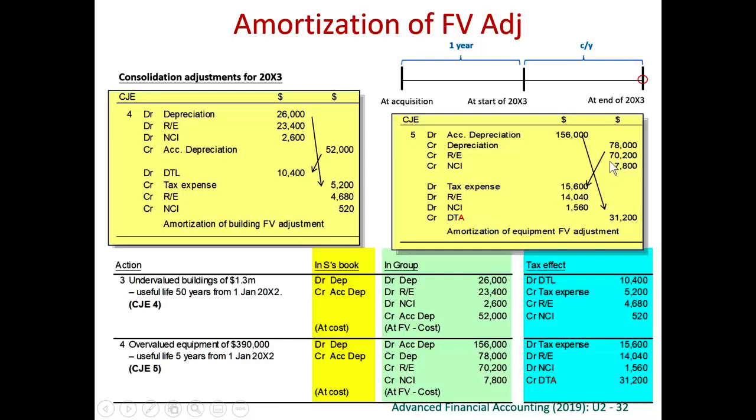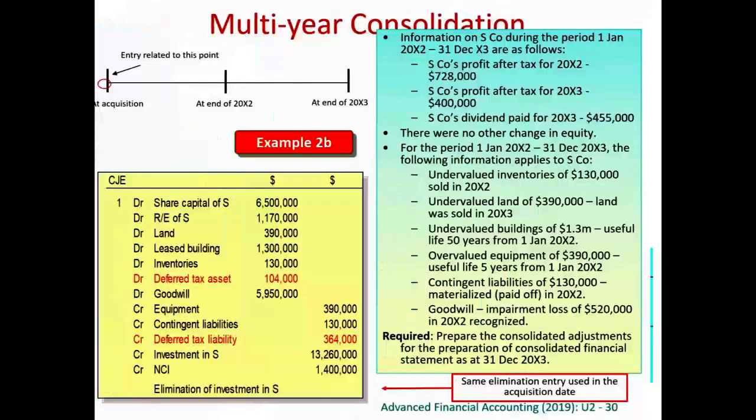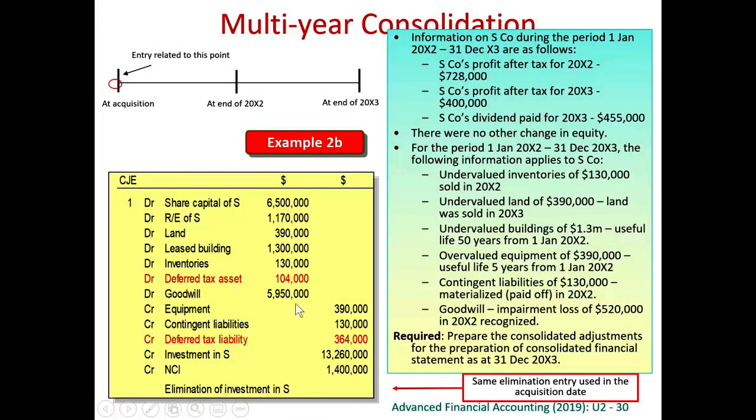Last year's depreciation must have been closed to retained earnings. So we credit retained earnings 90%. We credit NCI 10%. So this represents 2 years reduction in depreciation. When we create this credit to the equipment, you created a deferred tax asset.